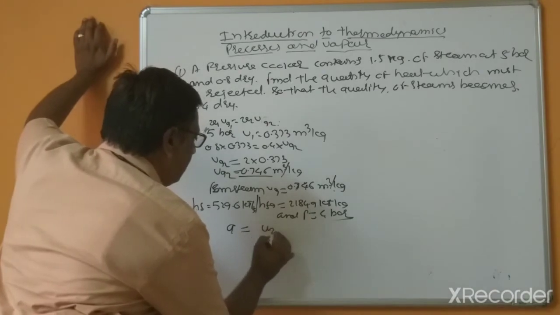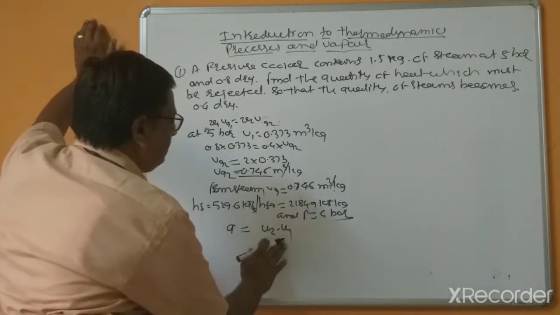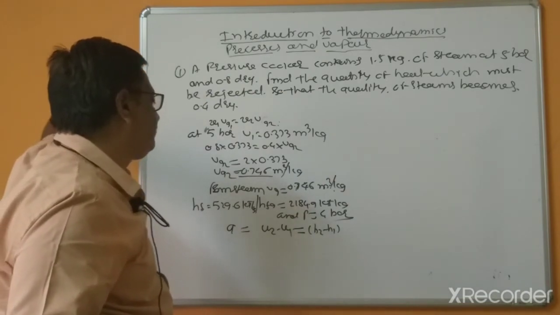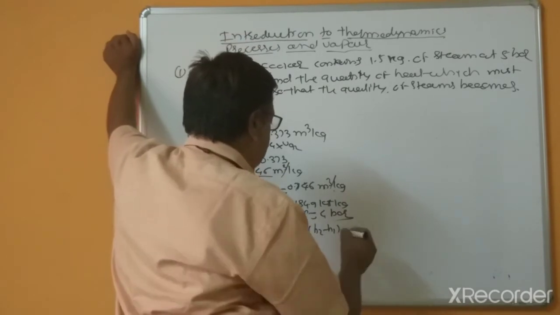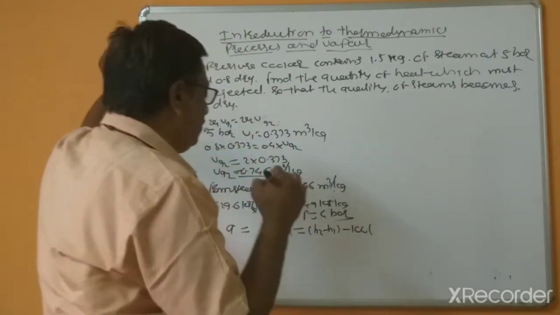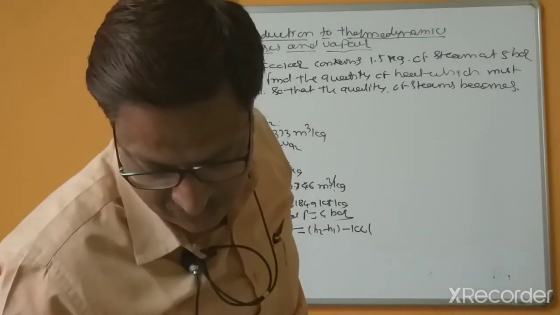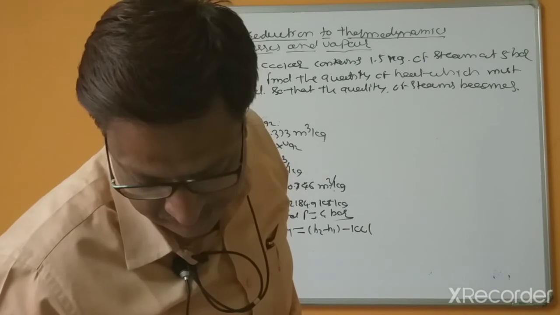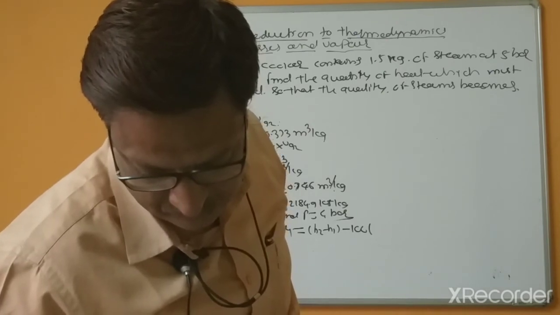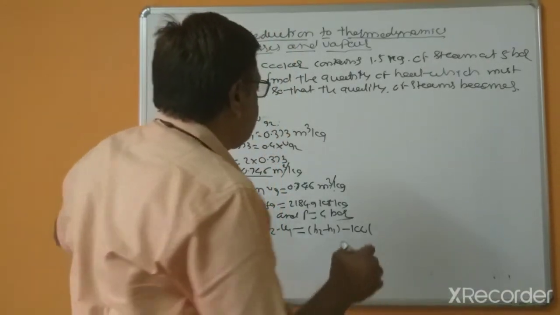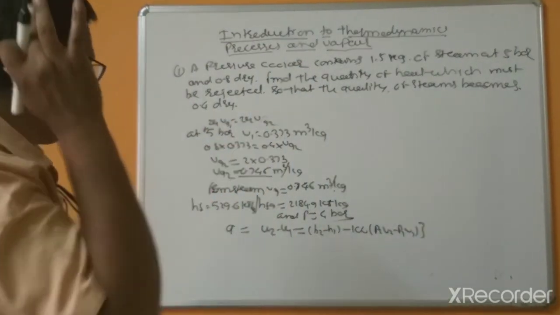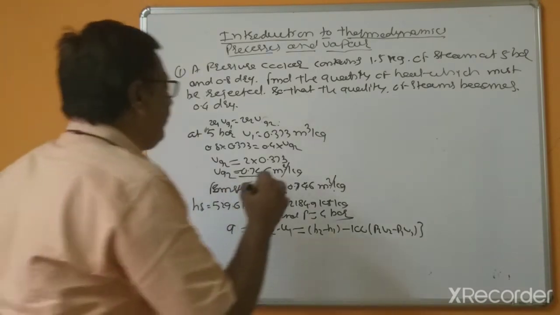This is U2 minus U1, and this is equal to H2 minus H1 minus 100 times P2 V2 minus P1 V1, right? So now we require H2, because this is still unknown.